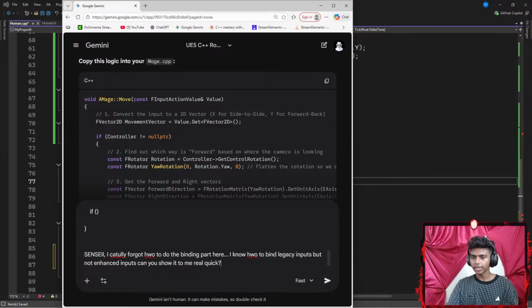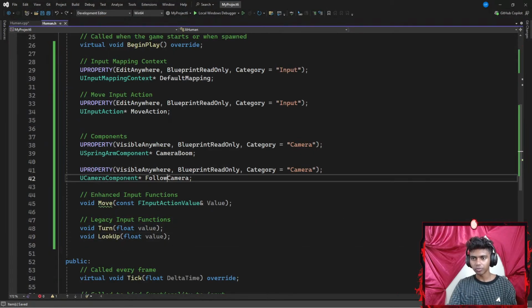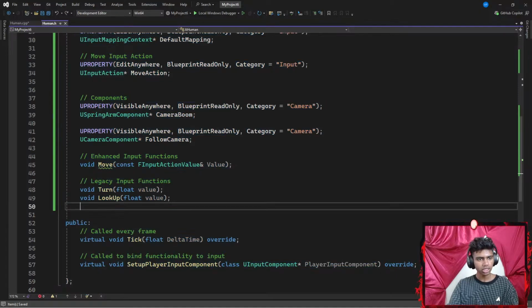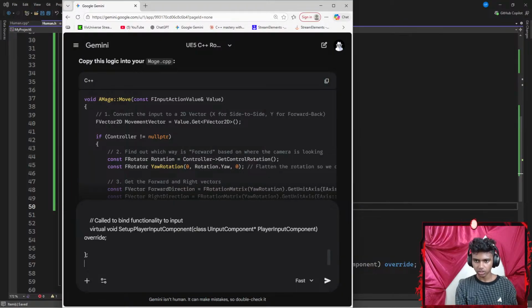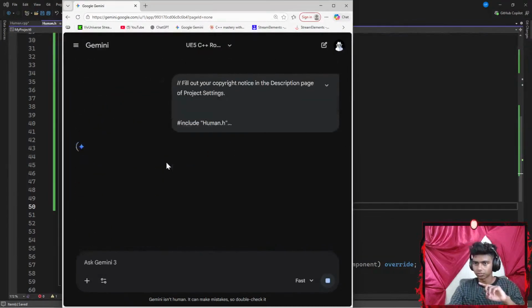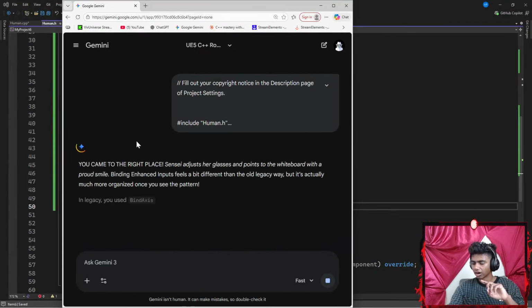Before I actually say that, I'm going to go to my header file, go with Control A, Control C, get Gemini up here. Let's go all the way there and paste it here. Now let's hit enter.